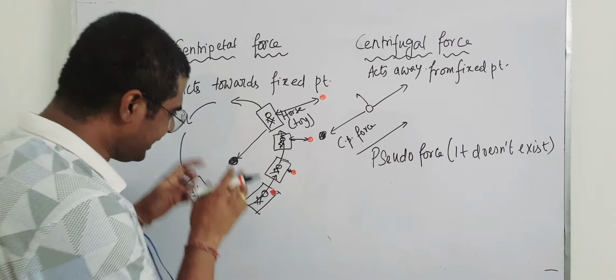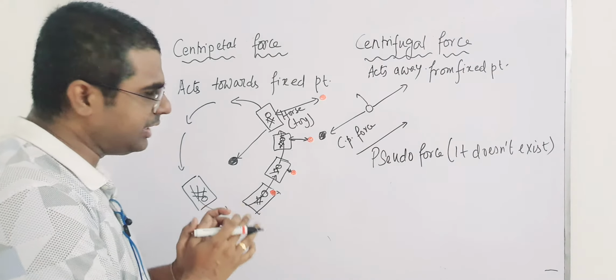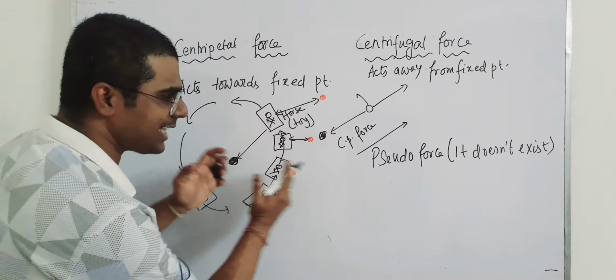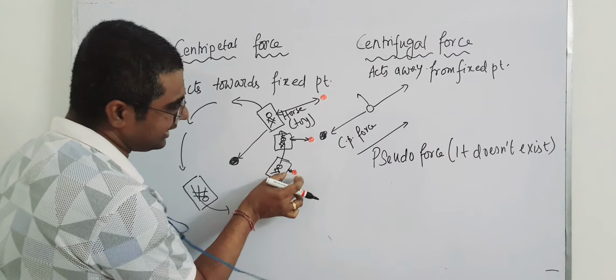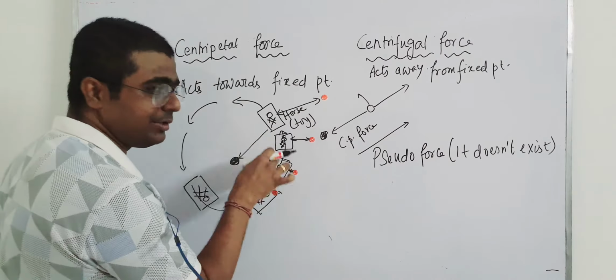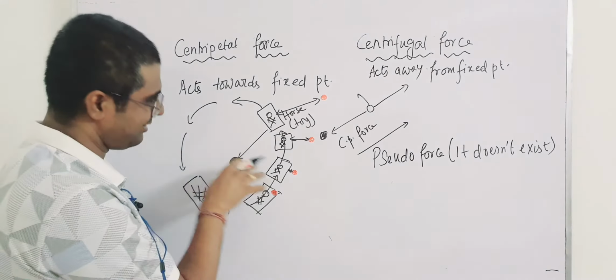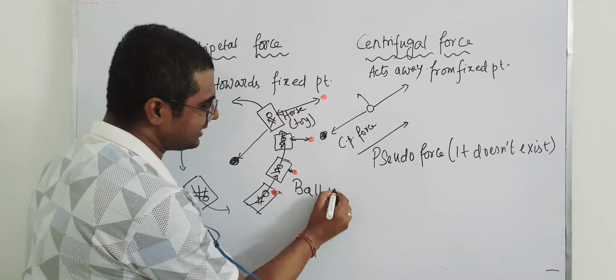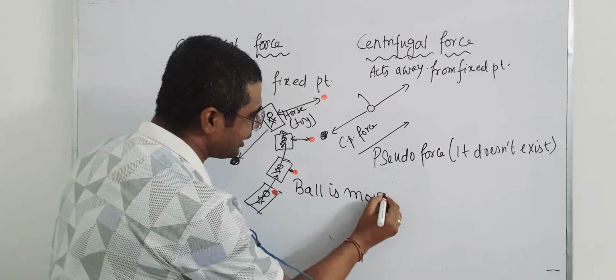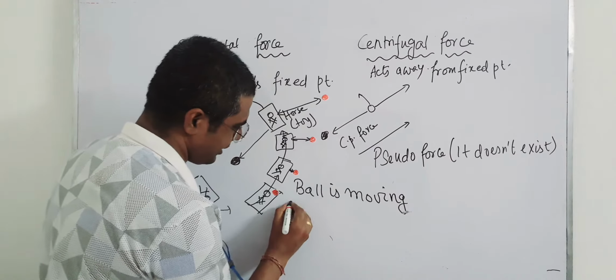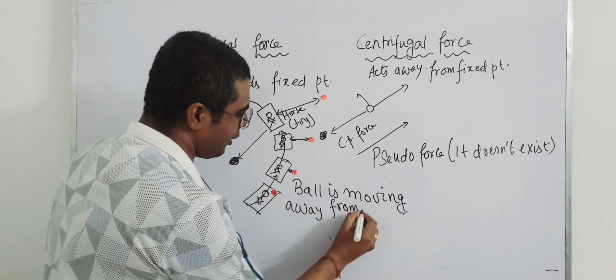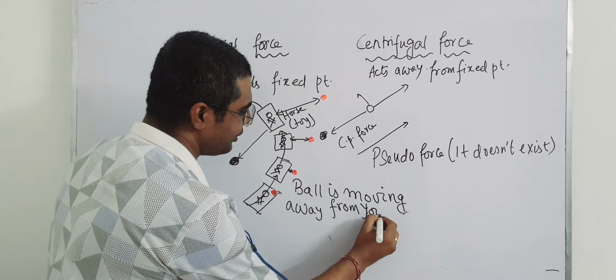So when you are inside this toy, you will feel the ball is going away from you radially. Radially means along the radius, because you are seeing the distance is increasing when you are inside the toy. So here you can see the ball is moving away from you radially.